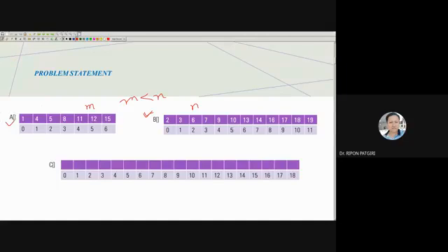Here, the size of A is M, which is 7, and B is of size N, which is 12. Total 19, so indices 0 to 18 make 19 items. So I have allocated another array C, so that I will merge the two arrays A and B, and this array C becomes sorted.